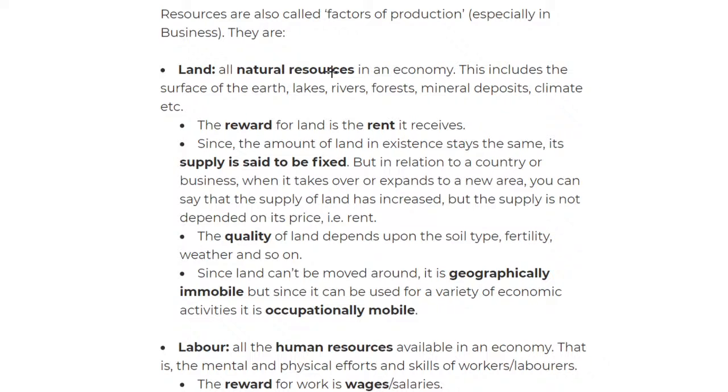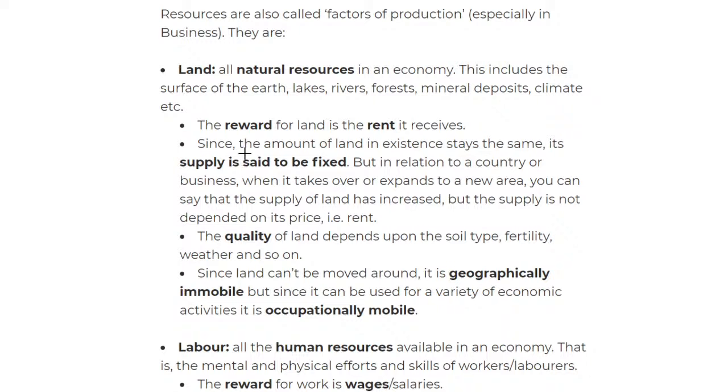Okay, we move on to the reward for land, and the reward for land is rent received. So basically, if I make a building and I'm getting rent from it, how am I earning from that production? I'm getting rent. Okay, so in all of these four factors of production, you're receiving something. It's an income.